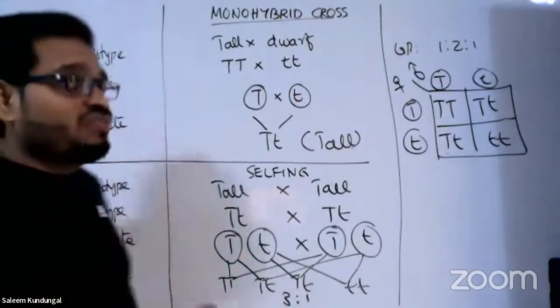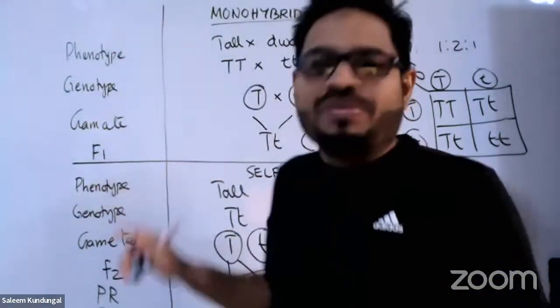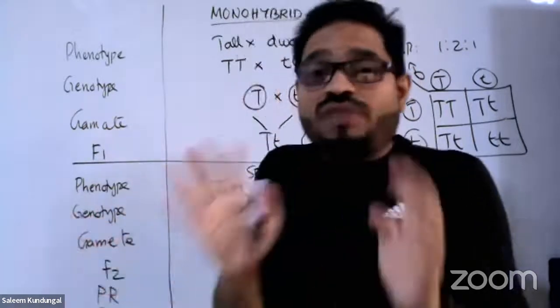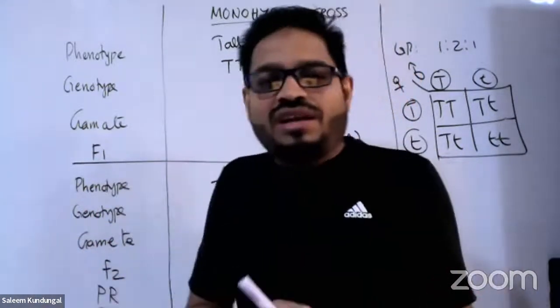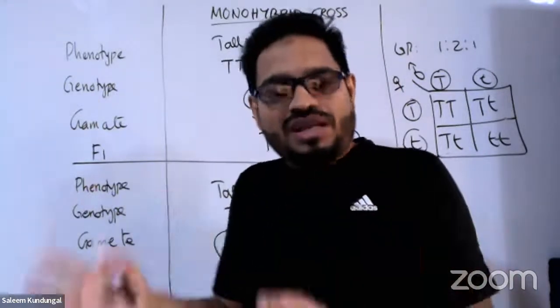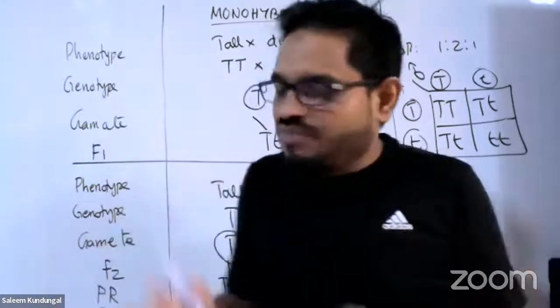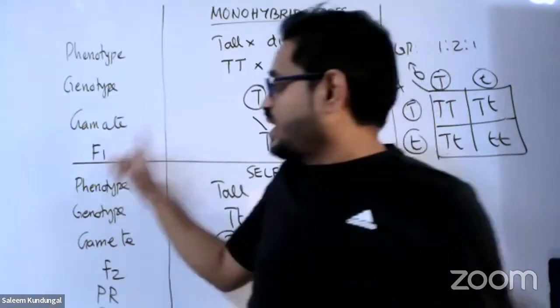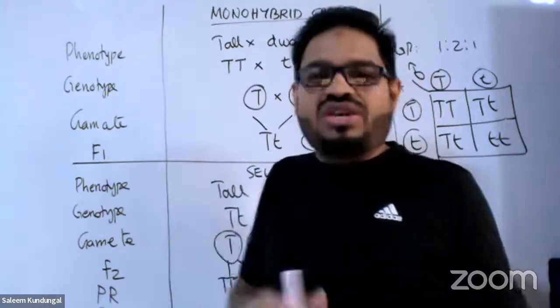And F1 is filial one. The word we used is filial one, or generation one, or first filial. Why should we remember this term perfectly? Because in the bracket will be filial, and instead of filial there will be other options like genotype, and so many other kinds of explanations will be given there. So you must know the correct name: filial 1 and filial 2. Filial 1 is the first generation.